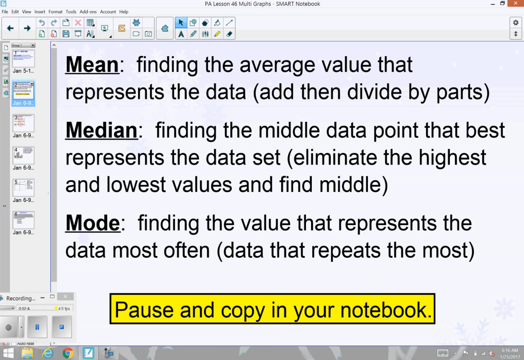And then finally we have mode, and mode is where we find the value that represents the data that's most often occurring. This is usually used with categorical data, or data that's not number driven but word driven. If you were asking who your favorite team is that's going to win the Super Bowl, or what their favorite color was, those kinds of questions. When you're answering with a word choice and there's a repeated value over and over again, that's when you're going to use the measure of center of mode. Okay, go ahead and pause the video and copy these into your notebook.